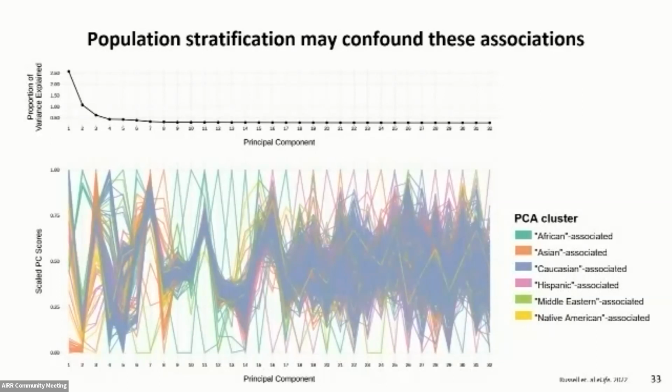And so you can see a lot of that cluster represented in the various colors, where in PC1, on the x-axis, you can see that the Asian-associated group is clustering out towards the bottom in orange, whereas in PC2, you can see the African-associated PCA cluster clustering out towards the top, shown in that turquoise color. And you can see the proportion of variance explained by these PCs on the top plot.